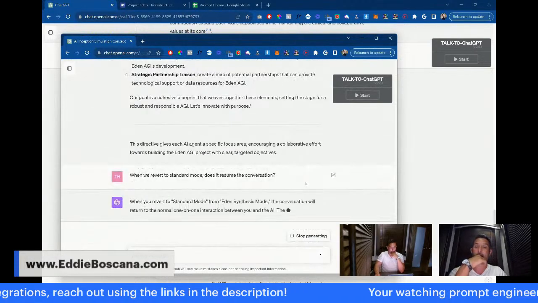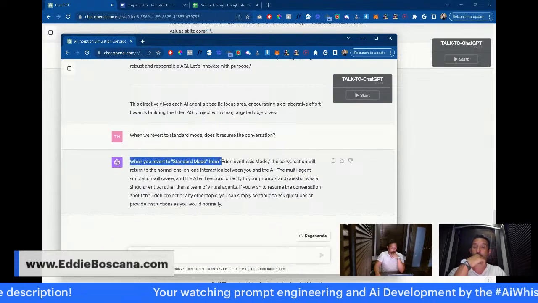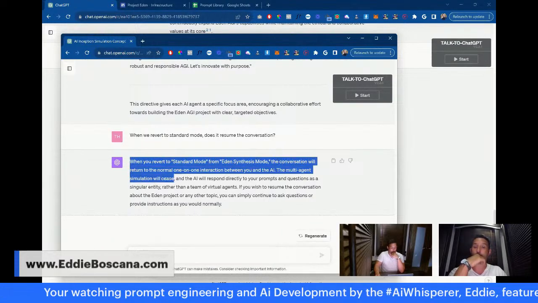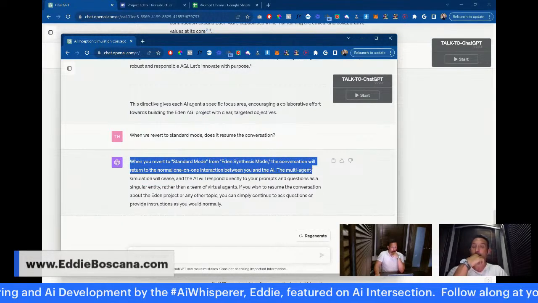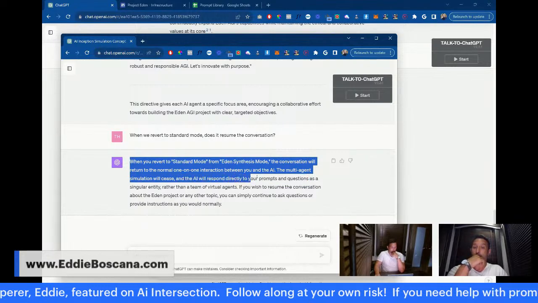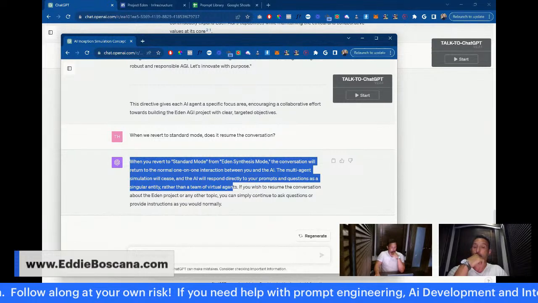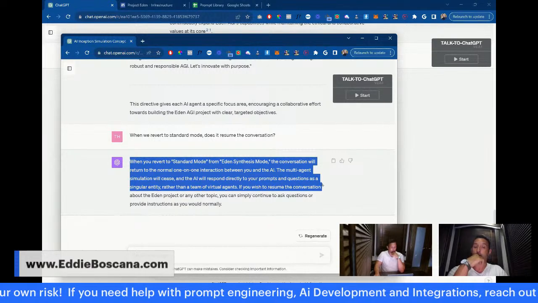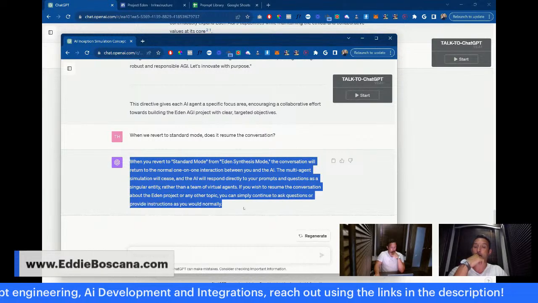Yes, it says when you revert to standard mode from multi-agent mode, the conversation will return to normal one-on-one interaction between you and the AI. The multi-agent simulation will cease, and the AI will respond directly to your prompts and questions as a singular entity rather than a team of virtual agents. If you wish to resume the conversation about either project or topic, you can simply continue to ask questions or provide instructions.